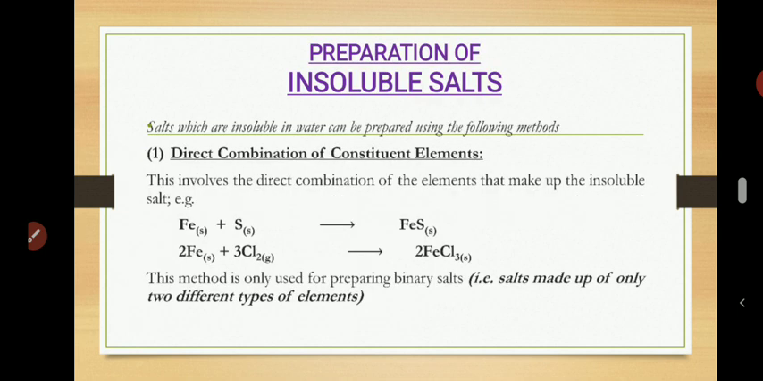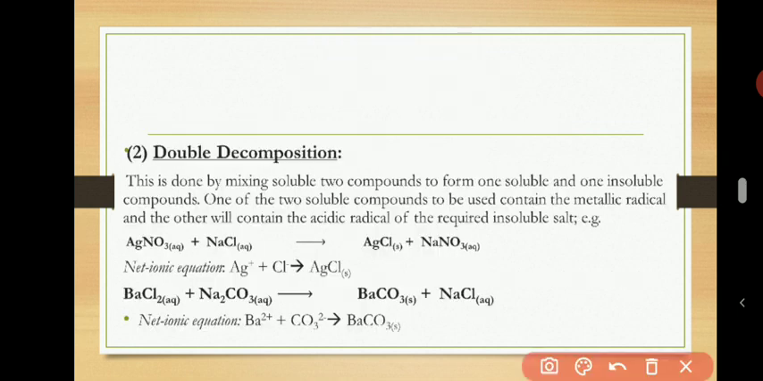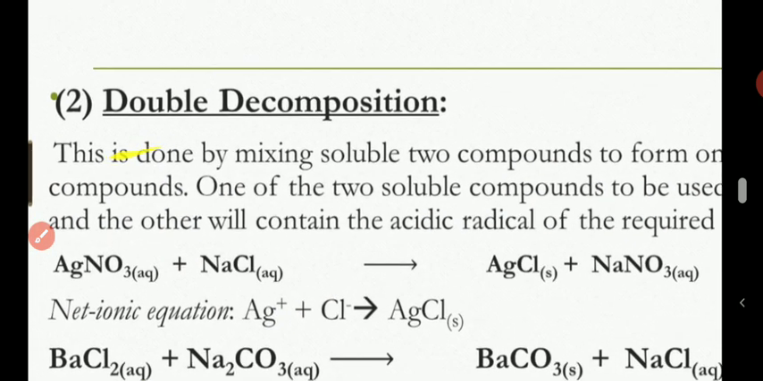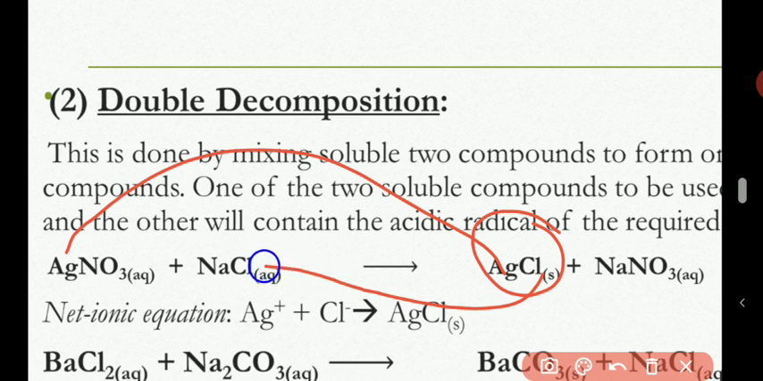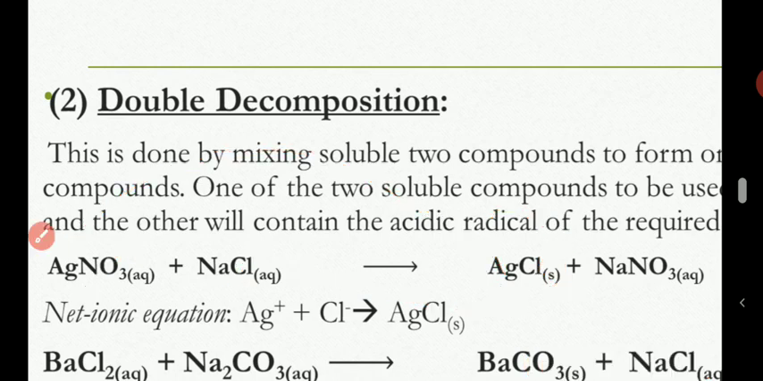For example, in the case of silver chloride, where you mix AgNO3, you want to prepare silver chloride, isn't it? You need silver from one soluble salt and chloride from another soluble salt. So when you mix them together, automatically silver will meet chloride, and because silver chloride is an insoluble salt, there will be precipitation. You can see that I put solid here now. Solid means that a precipitate has been formed.